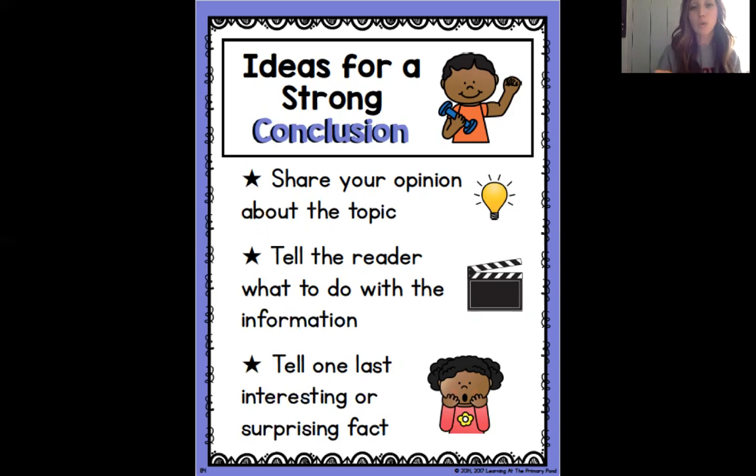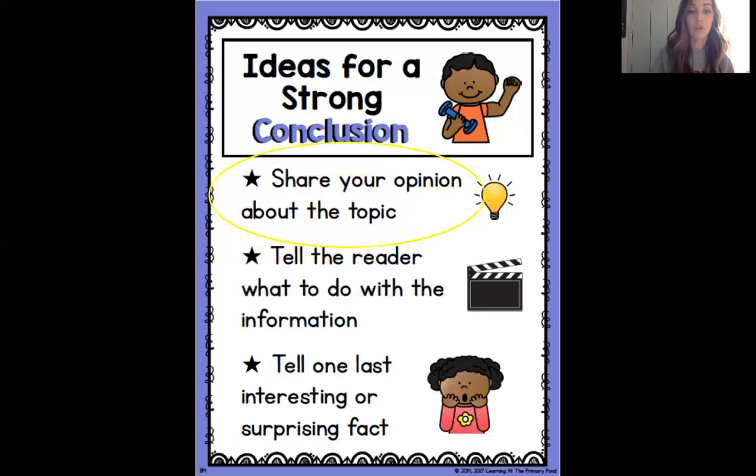This page will show you 3 ways that we can have a great conclusion. One way is to share your opinion about the topic. Another way is to tell the reader what to do with the information. And a third way is to tell one last interesting or surprising fact. It took me a while to think of what I want to do, and you can do whatever you want for your conclusion.